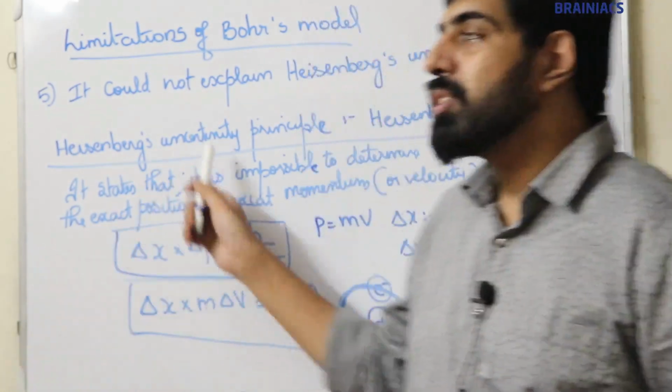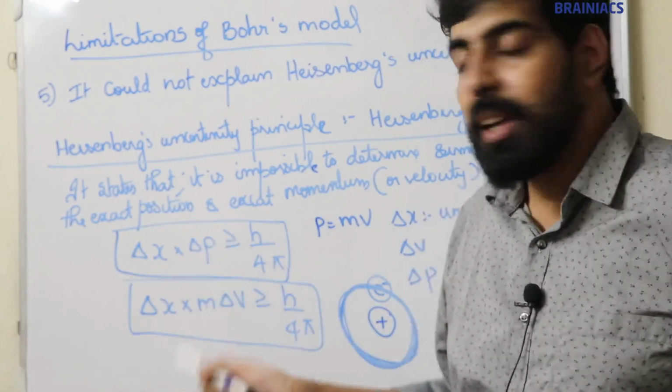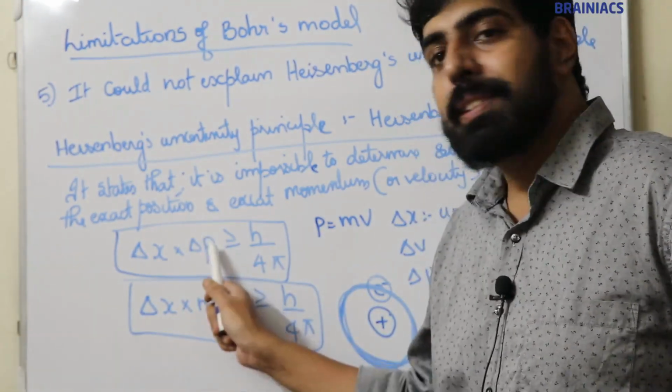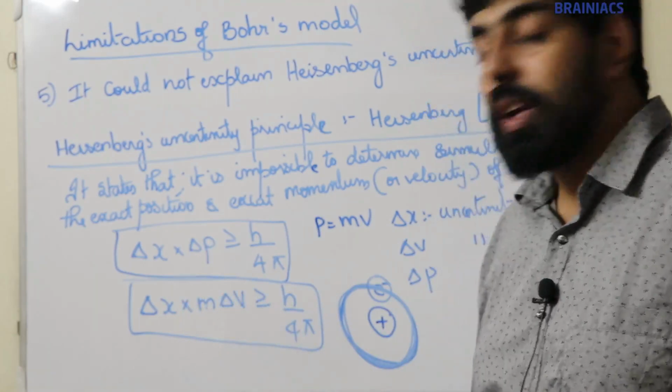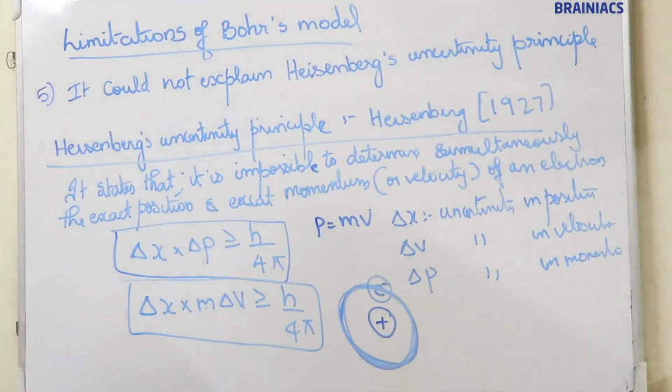Okay. And the equation of the Heisenberg uncertainty principle is delta x into delta p greater than or equal to h by 4 pi, or delta x into m delta v is greater than or equal to h by 4 pi, where p is mv. I think it's clear. Moving on to the last limitation.